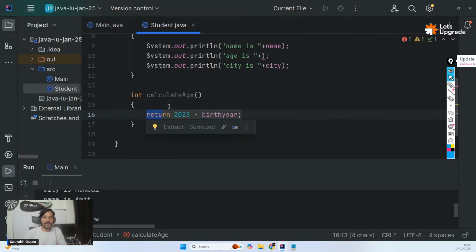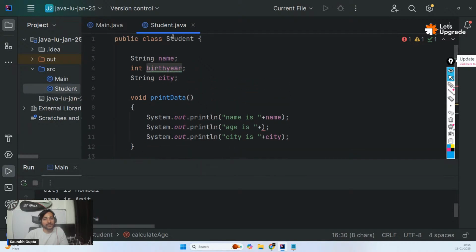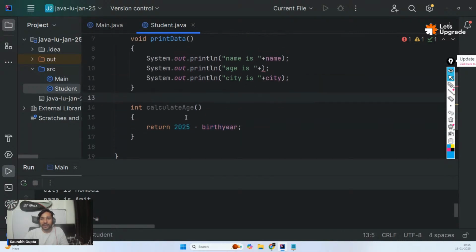So now, guys, what do we know? If I call calculateAge anywhere, it will simply return 2025 minus birth year of that particular object. So student1's birth year or student2's birth year. Correct? And instead, I can now just go ahead and call calculateAge here. That's it.